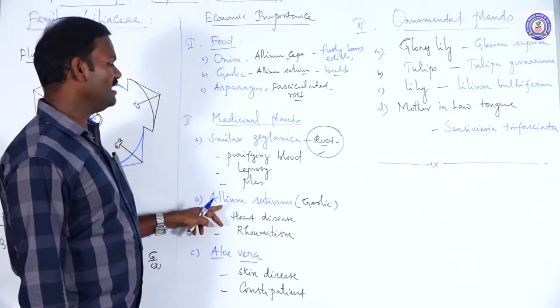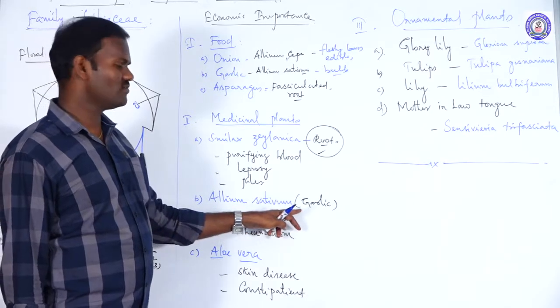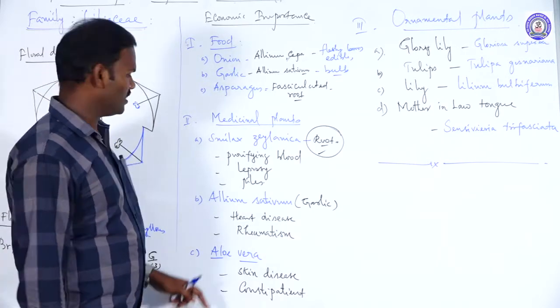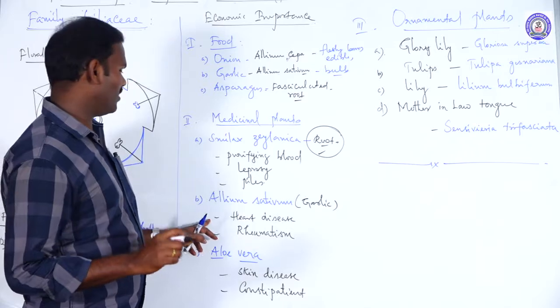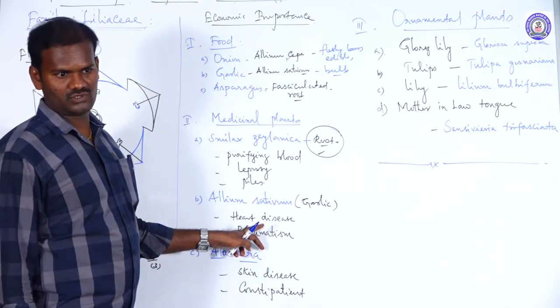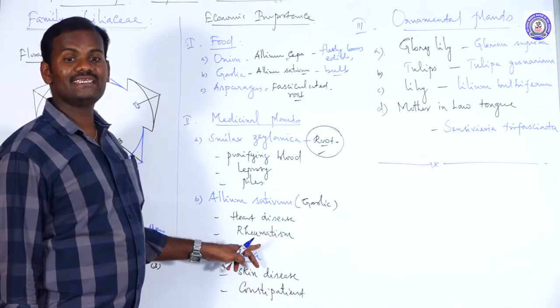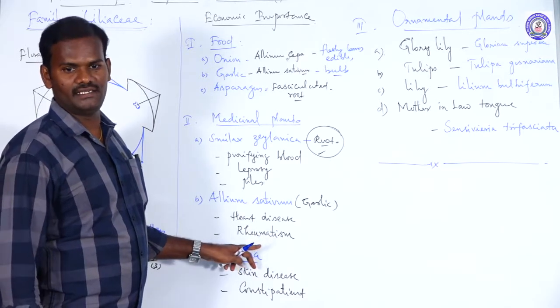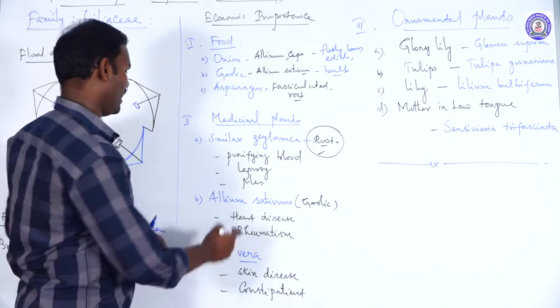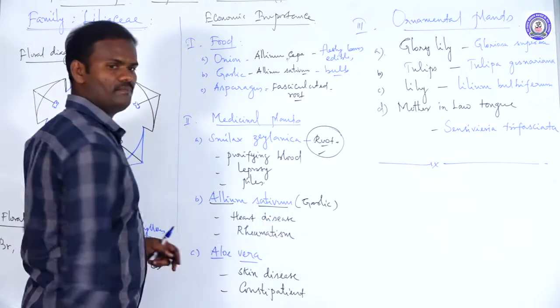Another plant is Allium sativum, the binomial name of garlic. It is beneficial for heart diseases, and also used to treat rheumatism, swelling in the joints.